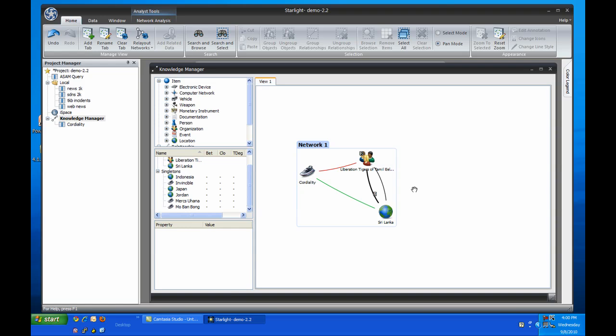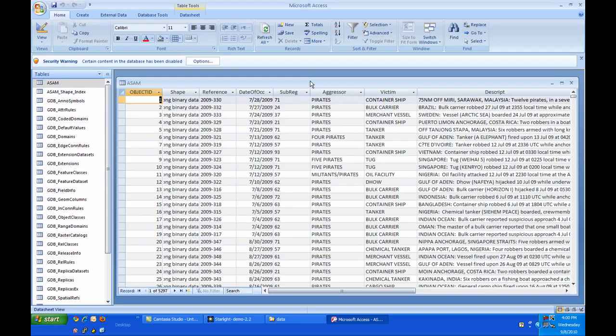Let's take a closer look at what just happened. First, we'll look at the data. This is the raw data shown in Microsoft Access. As you can see, there are quite a few tables, but the one we're interested in is called ASAM at the top. This table has a few columns, but the ones we're interested in contain the date, aggressor, victim, and a synopsis of the attack. Except for the date column, these are just strings without much for a program like Viz to go on.